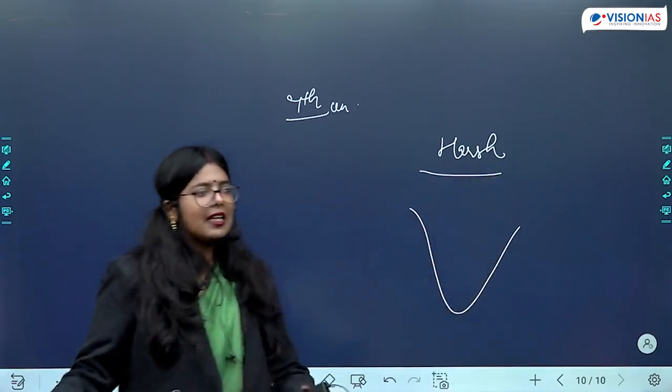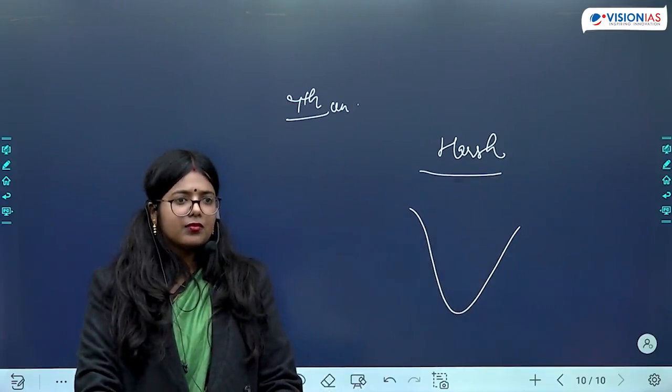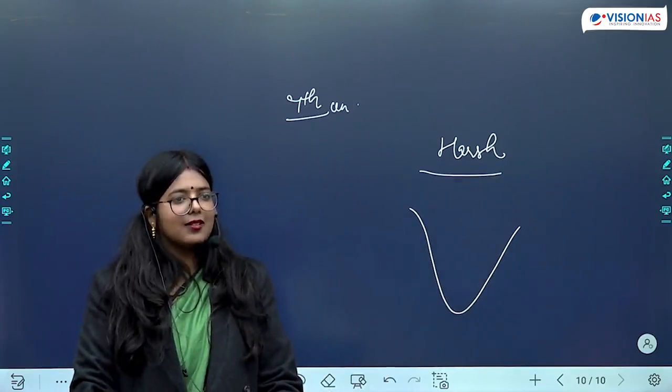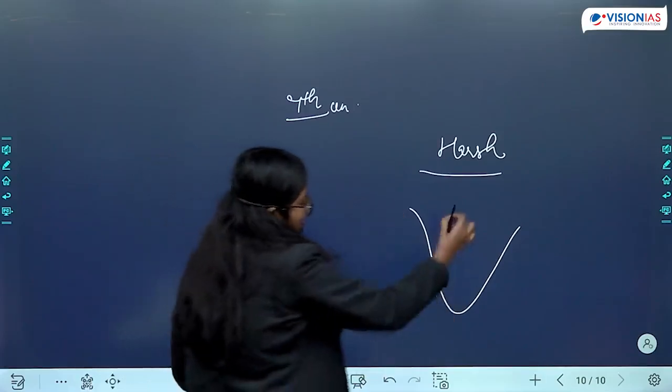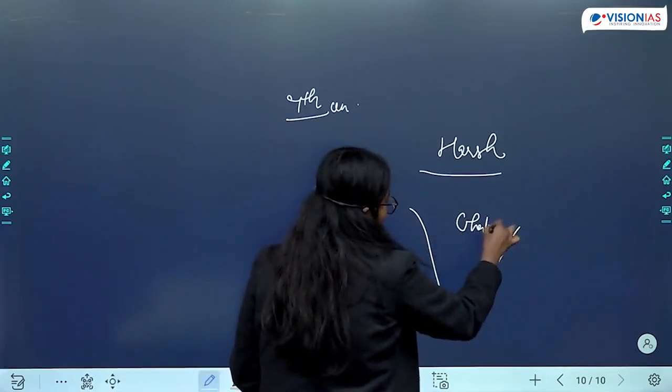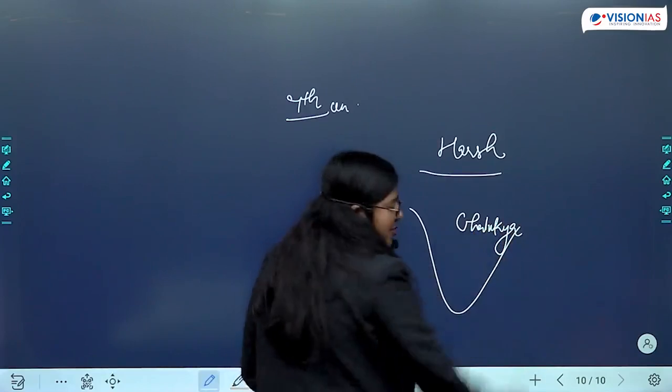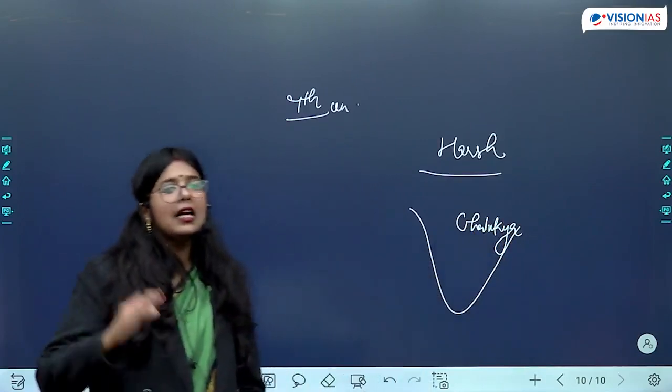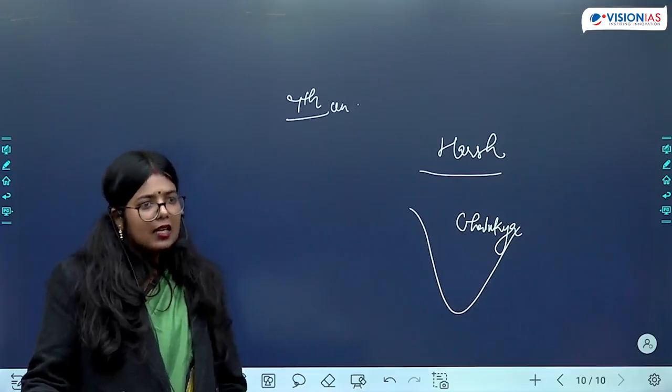Who is ruling in Deccan? Chalukyas. Keep the syllabus in mind. Chalukyas. Okay, Vakatakas will decline and Chalukyas will come.